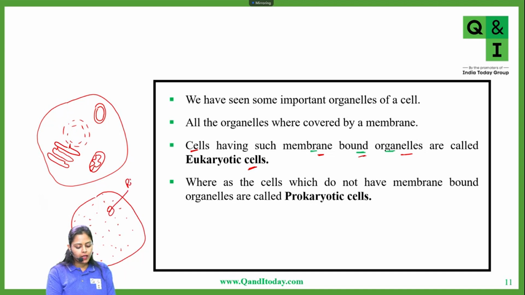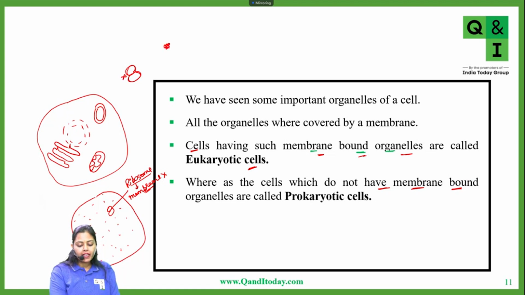Now, we are saying that no membrane bounded cell organelles are found in prokaryotic cells, but you have ribosomes here. So let me tell you that ribosomes are not bounded by any membrane. They do not have membrane. What I am drawing here is basically just to show you some structure. This is exactly not the membrane.